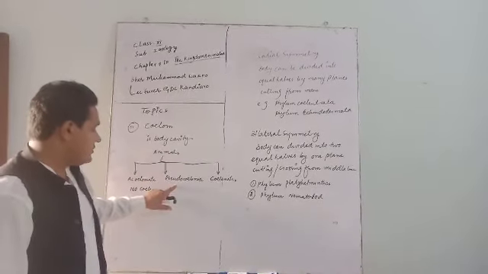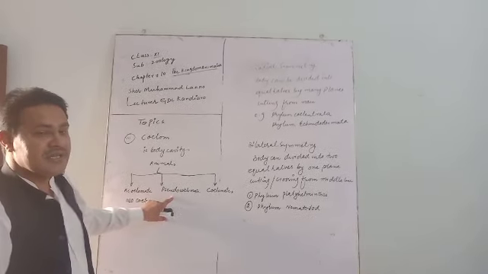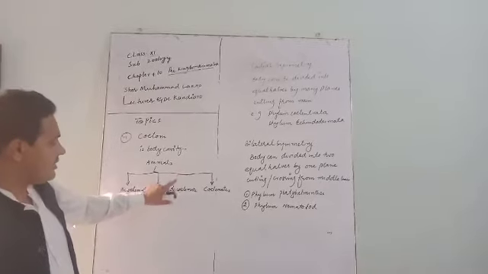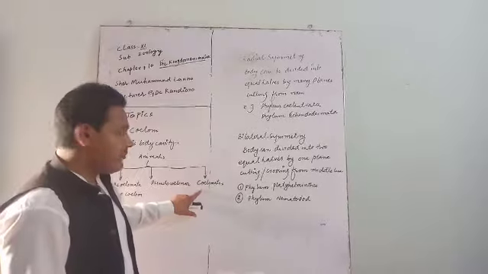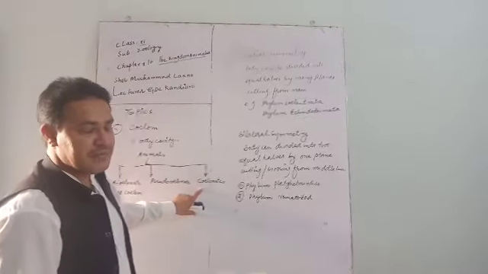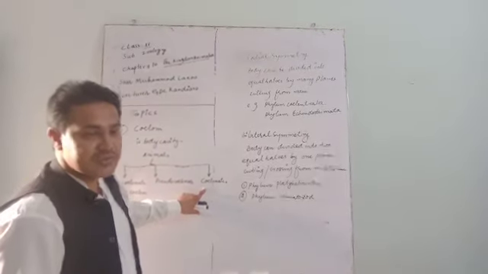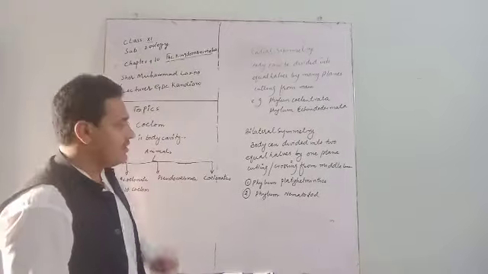An example of pseudocoelomate is phylum Nemathelminthes, and from phylum Annelida up to phylum Chordata, all are coelomates, meaning they have a true body cavity.